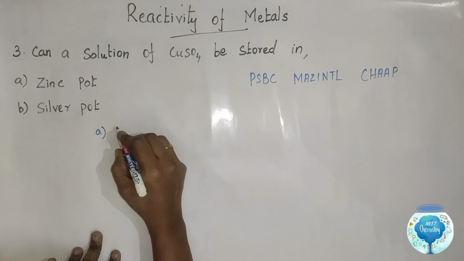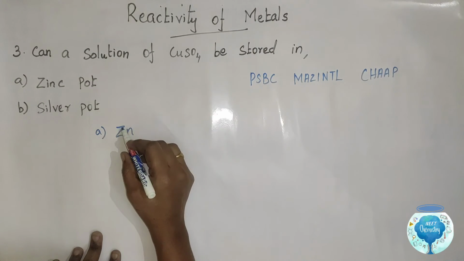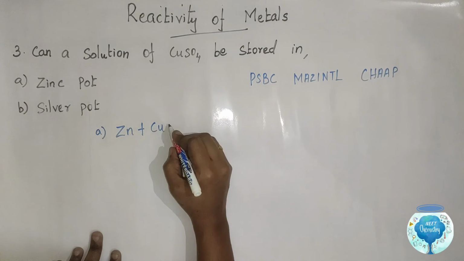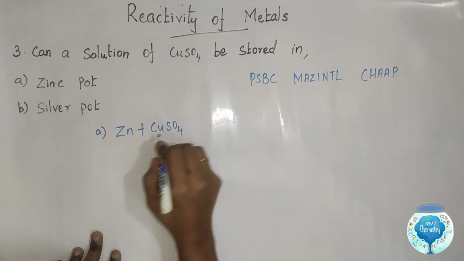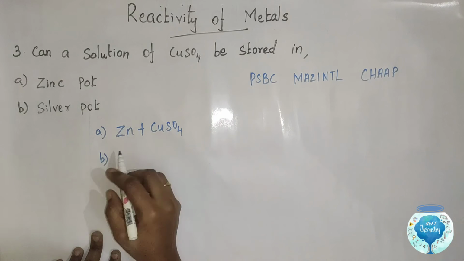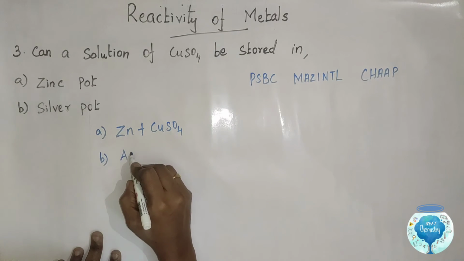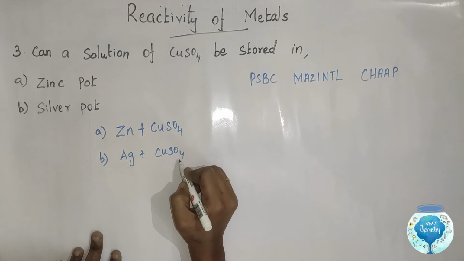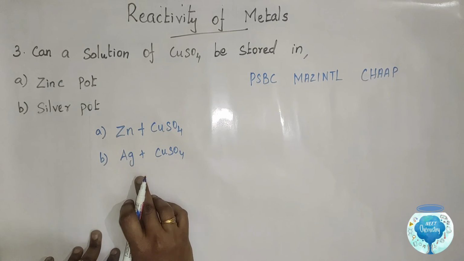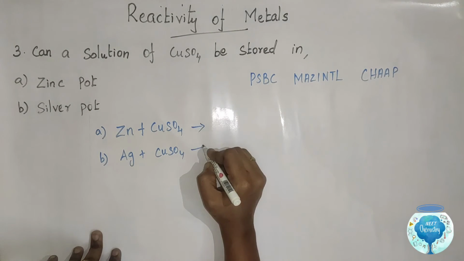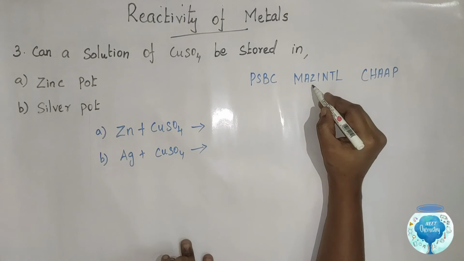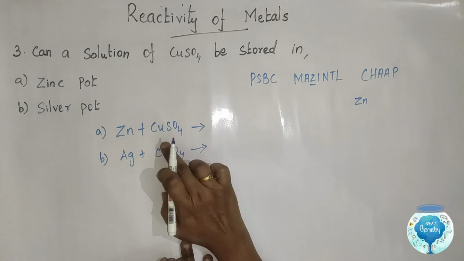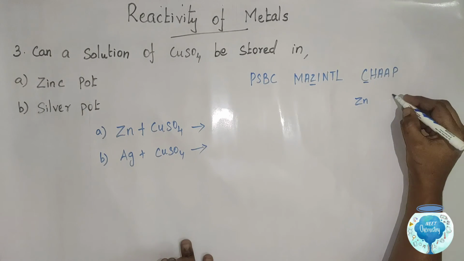First option A, copper sulfate solution in zinc pot. Second option B, copper sulfate solution in silver pot. Zinc is present in mesentyl, copper in chop.